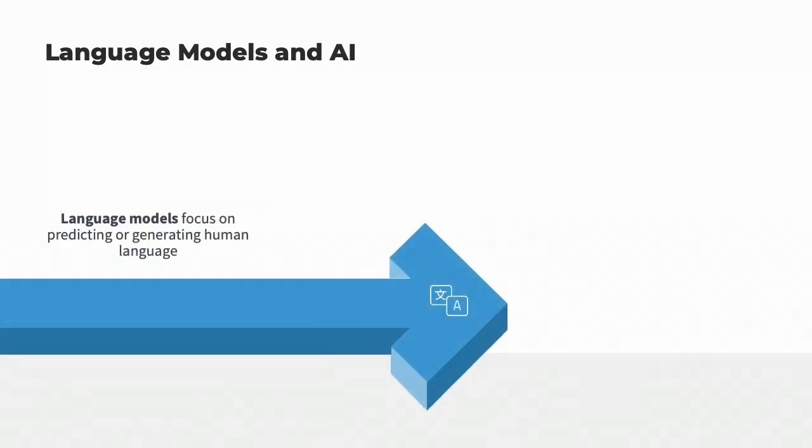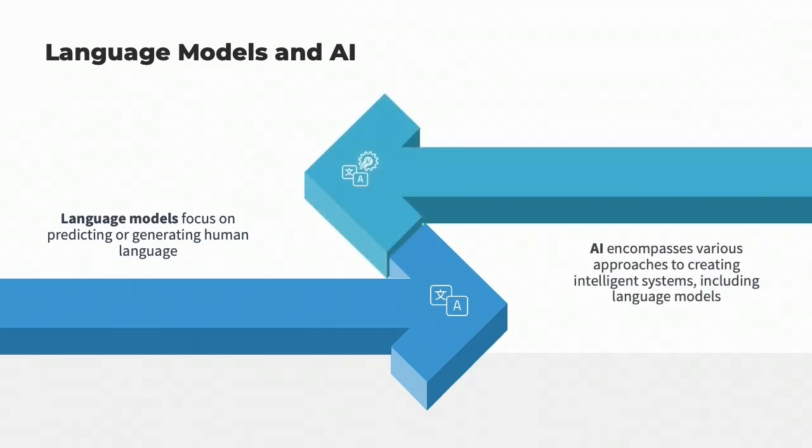In this next topic, let's briefly explore the history of language models and artificial intelligence. Language models are a specific type of AI that focuses on predicting or generating human language. AI, on the other hand, is a broader term that encompasses various approaches to creating intelligent systems, including language models.